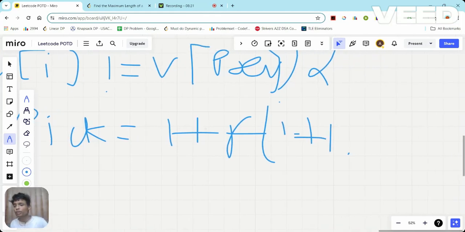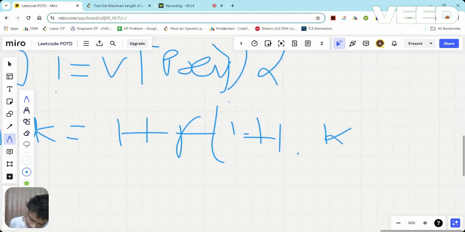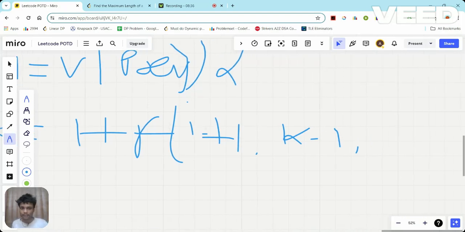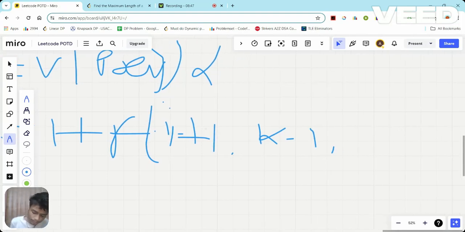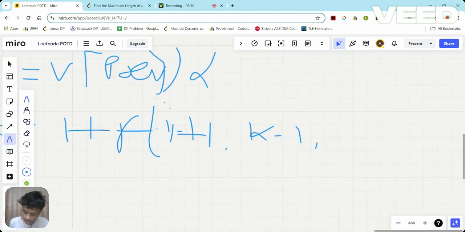If it is not equal to the previously picked element, then in that case I am going to do -1 with k, because this is the case where I found my first index where sequence of I is not equal to sequence of I plus 1. So here I'm going to do -1. Now I will change the value of previous to the new value. Now the value of previous index will change to I. Why? Because I have picked a new element that is different from the previously picked element. Now I have a different picked element, right? So I have changed the value of previously picked element to I.